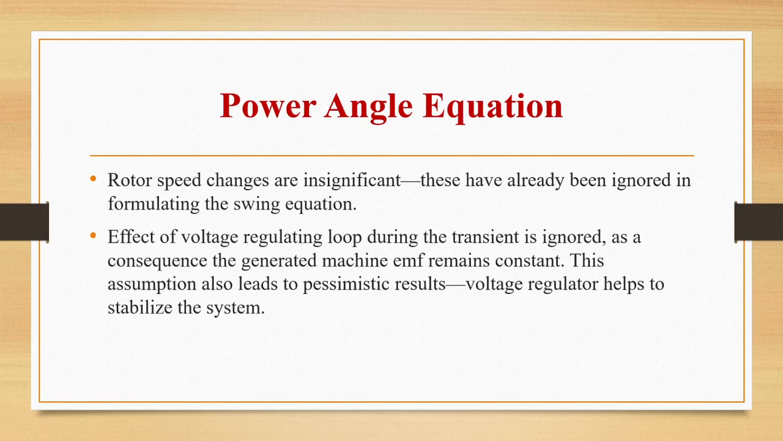The second assumption we are making in the power angle equation is that rotor speed changes are insignificant, which we have already ignored in formulating the swing equation. The third assumption is that the effect of the voltage regulating loop during the transient is ignored. As a consequence, the generated machine EMF will remain constant. So this assumption also leads to a pessimistic result, and the voltage regulator will help to stabilize the system.